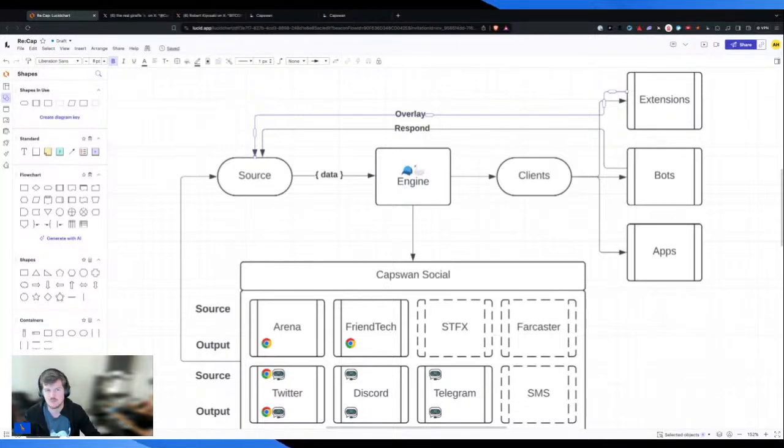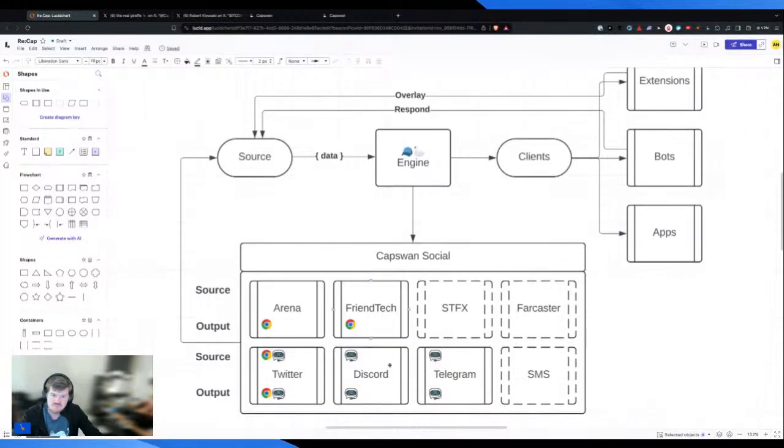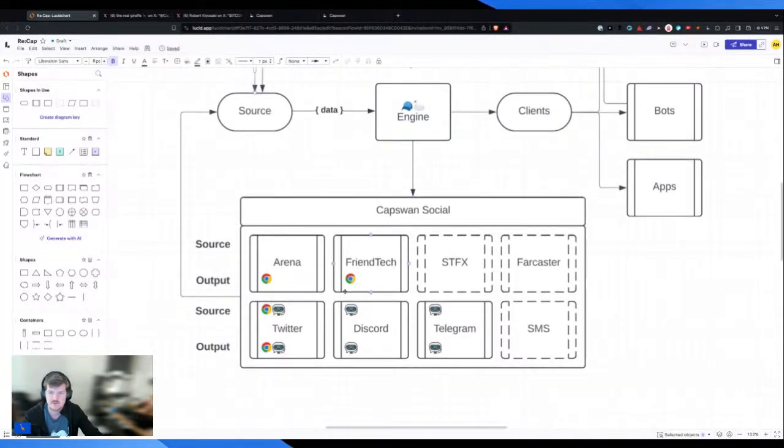One, because it's not our core business model. And two, we actually want to integrate with these existing companies, bring you a top-notch experience, not worry about having to compete in that realm. So we have other ways that we're going to compete with different companies, but we don't want to touch that one specifically. So now we've talked about the core mechanism here, information into our engine. That engine then responds to these clients, and then those clients sometimes get a response back over text. And in the case of Twitter and Arena, they actually get a Chrome overlay, right?